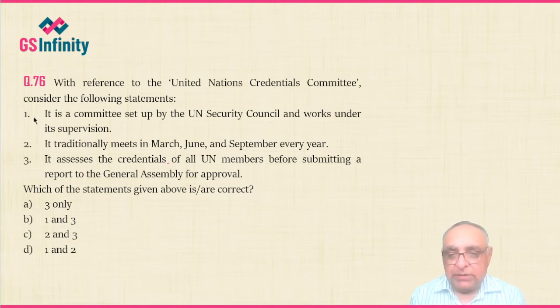So, first statement, it is a committee set up by the UN Security Council and works under its supervision. This statement is correct. Second, it traditionally meets in March, June, and September every year. No, it's not there. It meets just before the start of the United Nations General Assembly session. It assesses the credentials of all UN members before submitting a report of the General Assembly for approval. This statement is also incorrect. Which of the statements given above are correct?